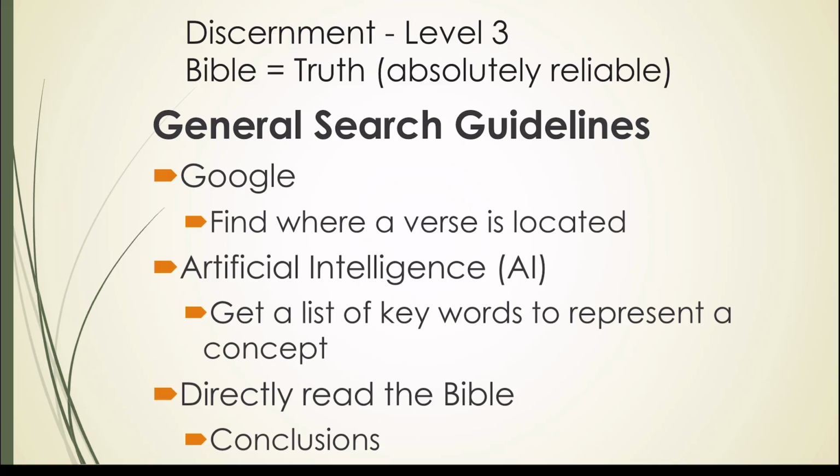Oftentimes it does not change its meaning, but occasionally it does. It will leave out whole sections, add new sections that aren't there, or even change the meaning to the opposite. Nothing seems intentional. It's just too much information to put together, and it ends up changing things.